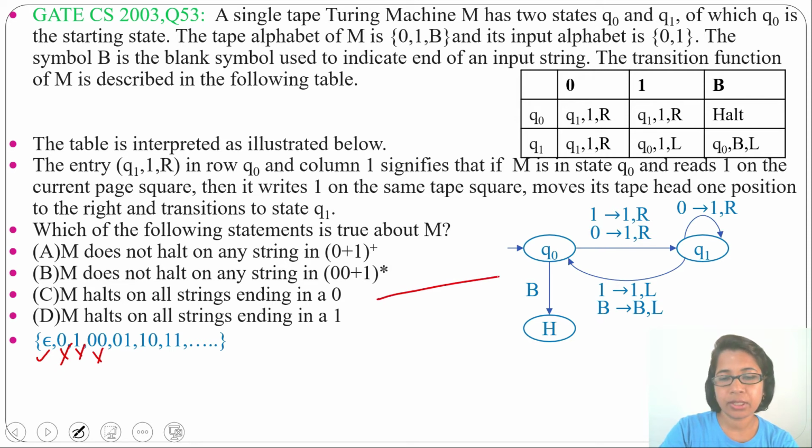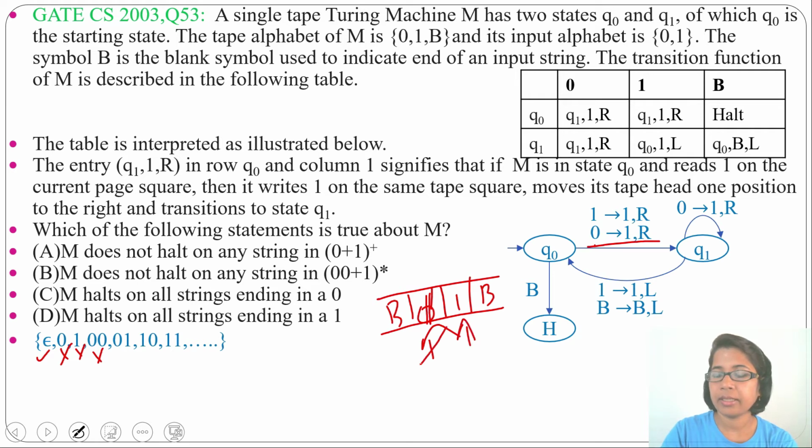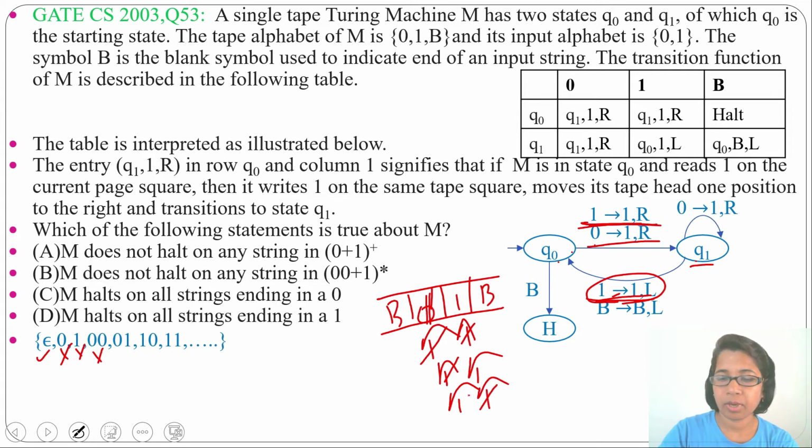Let's check for 0, 1. At Q0 state by saying 0, 0 will be changed to 1 and will move right. Then at Q1 state by saying 1, 1 will be 1 and will move left. So now it will move left. Then at Q0 state by saying 1, 1 will be 1 and will move right. Then at Q1 state by saying 1, 1 will be 1 and will move left. Then again at Q0 state by saying 1, 1 will be 1 and will move right. At Q1 state by saying 1, 1 will be 1 and will move left.